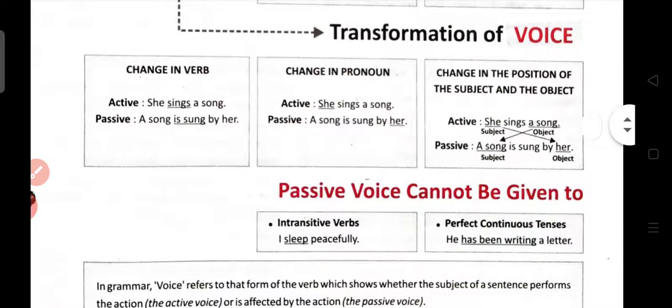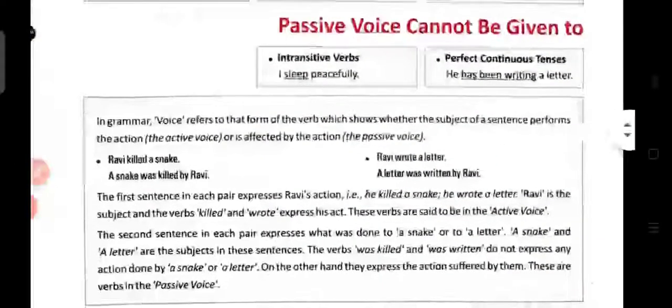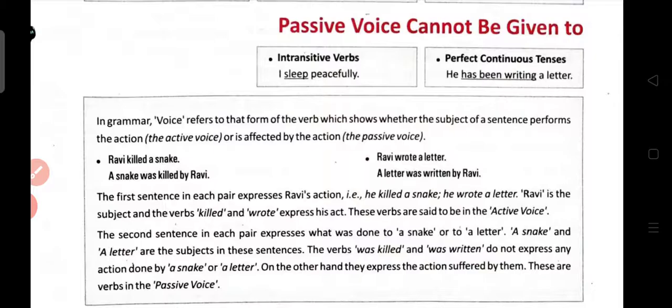Now, passive voice cannot be given to intransitive verb as well as the perfect continuous tenses, as intransitive verb does not have any object, and even the present continuous tense will not give the passive voice, right? Now, as you can see the examples below, Ravi killed a snake, that is active voice, and here passive changes to a snake was killed by Ravi.